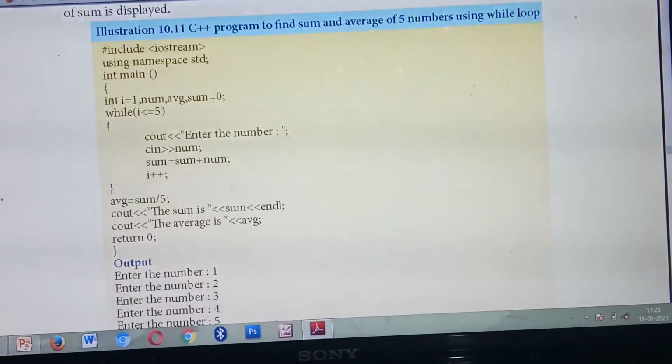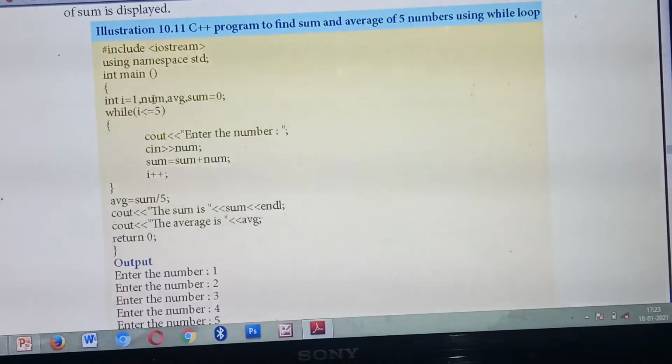Listen carefully. What are the things you need? In the question they asked to find the sum as well as the average. If you need to find the sum, first you require numbers. Here they are giving 5 numbers. To enter a number you need one variable. Then to find the sum, you need one variable. Then to find the average, you need one variable.